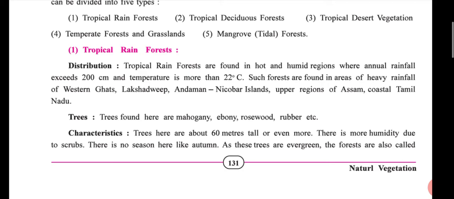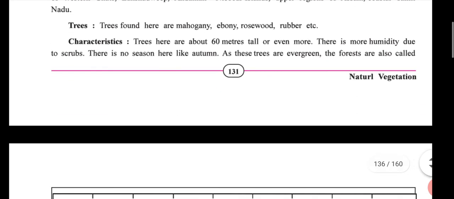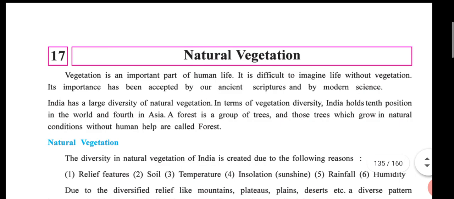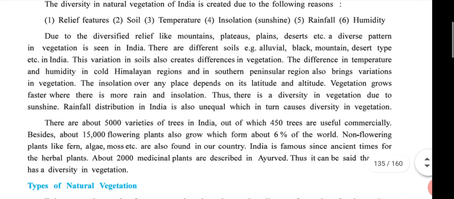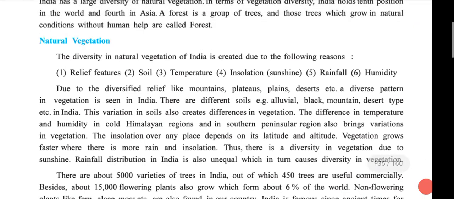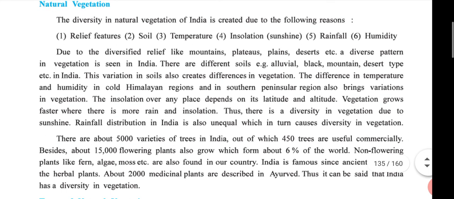Then you write forest products and utility, and the definition of natural vegetation, and diversity and natural vegetation of India. So you write this topic one time in the fair note.